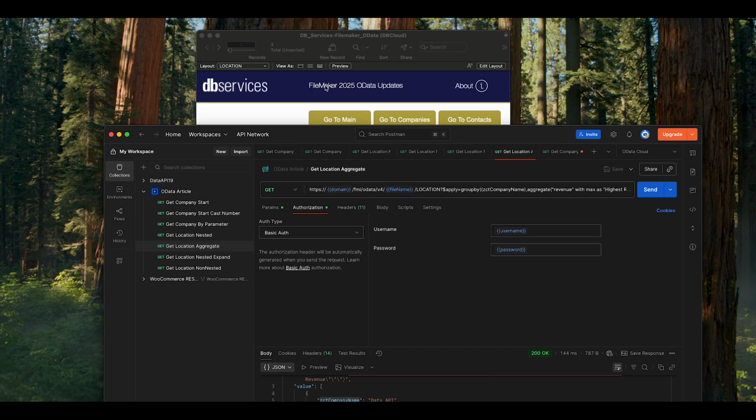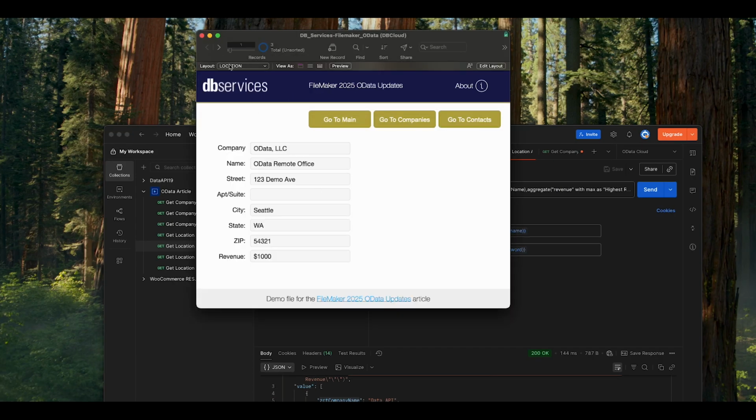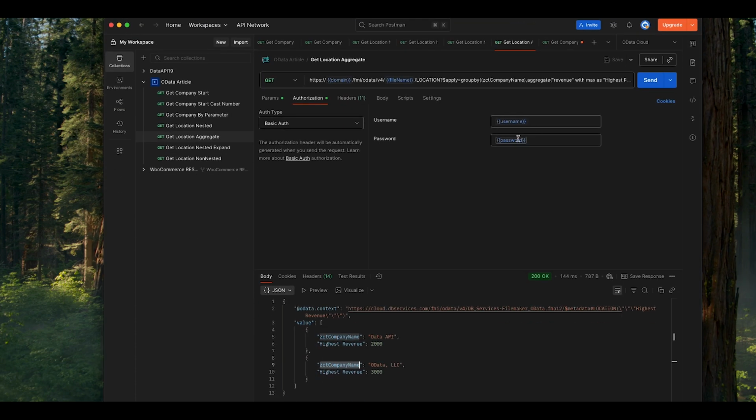We go hop over to FileMaker and we look in the locations table. We do see that that is correct. Now, if we wanted to just change that to the minimum, super straightforward, change it to min, and it changes OData LLC to be 1,000. Additionally, this supports other functionalities, string concatenation, averages, and additional items that we'd be able to do in FileMaker summary fields without having to actually dedicate database to those.